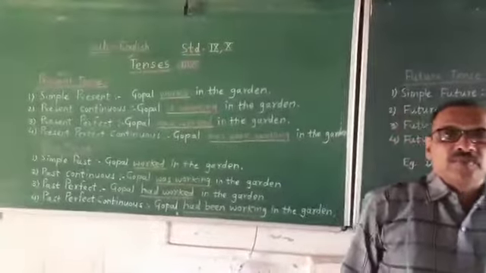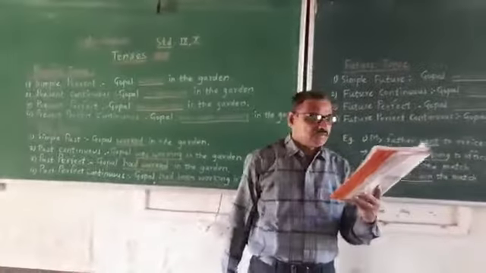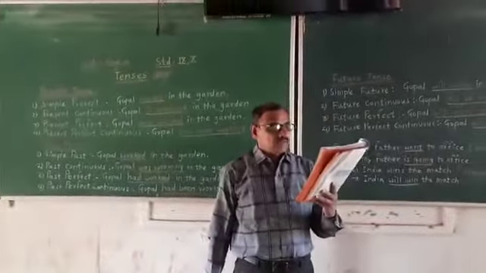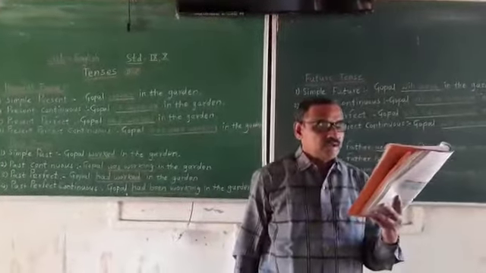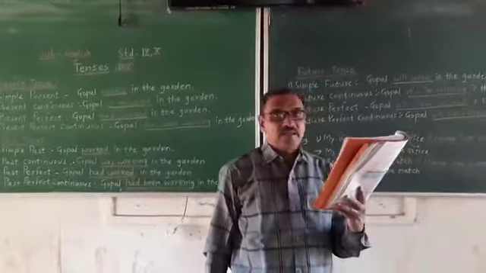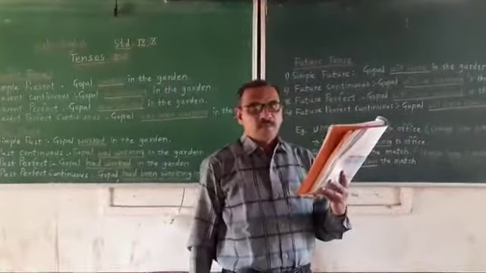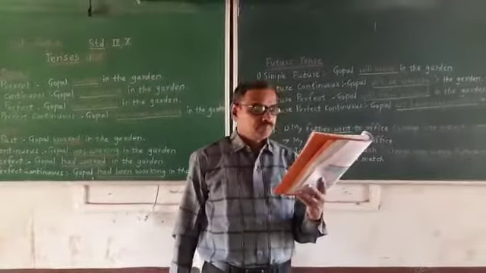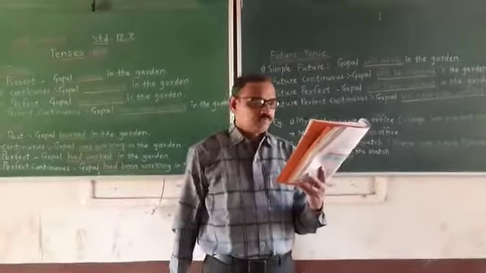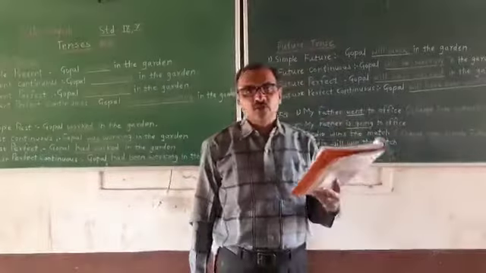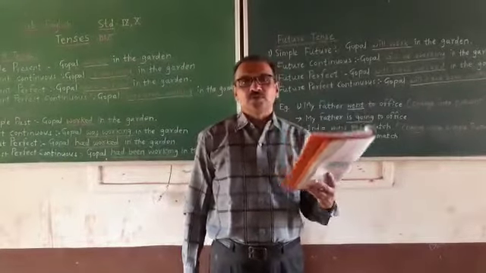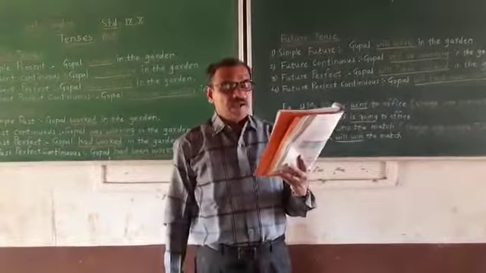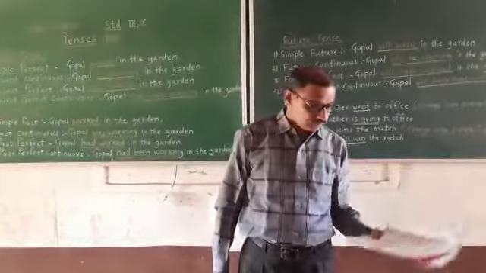A beautiful definition of tense is given here. Tense is the form of a verb which shows the time at which an action takes place. The past: she went, the present: she goes, and the future: she will go. It is a form of a verb that shows the time at which the action takes place.